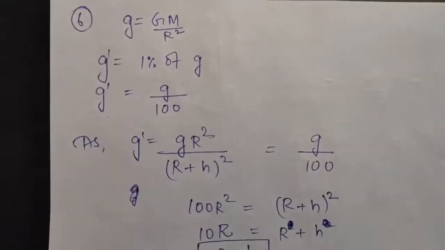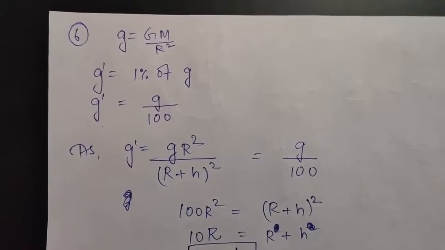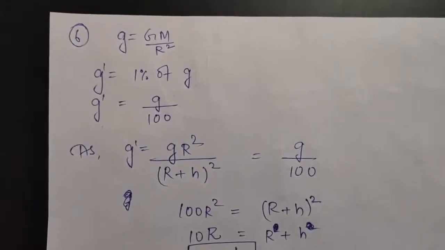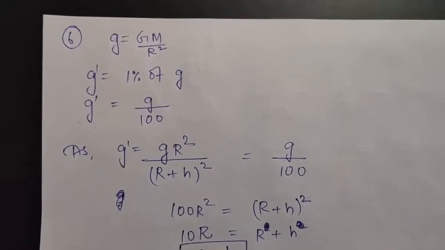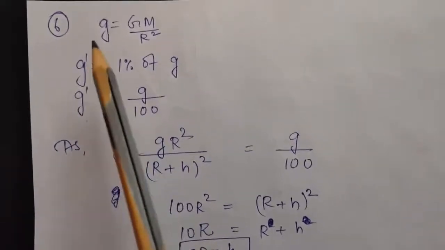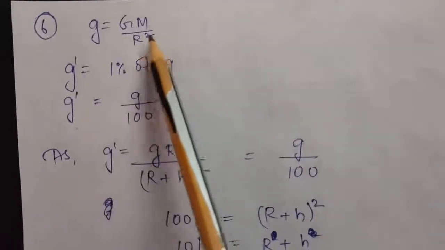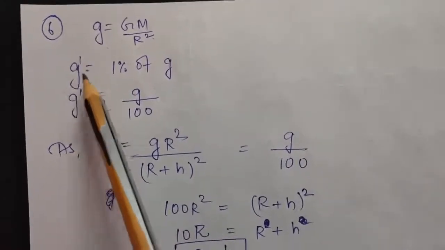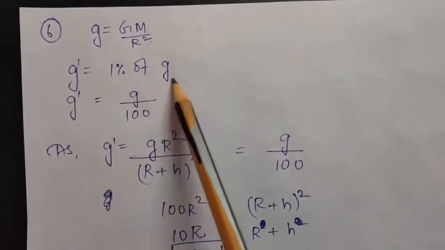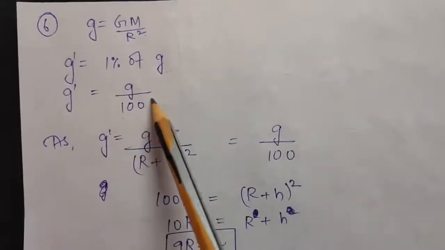Okay, so question number 6 says: the height of the point vertically above the surface of Earth at which the acceleration due to gravity becomes 1% of its value at the surface will be. As you know, the acceleration due to gravity is given by GM by R square. Now the new value of acceleration, you want that to be 1% of g. That means g dash is nothing but g by 100. That is 1% of g.